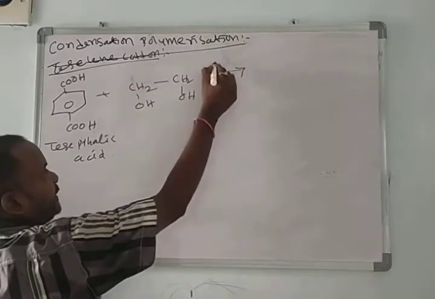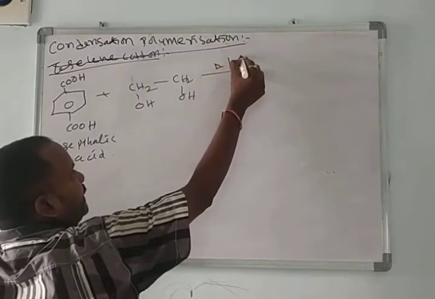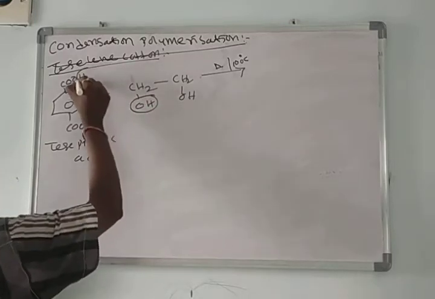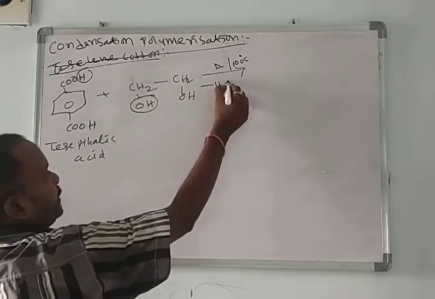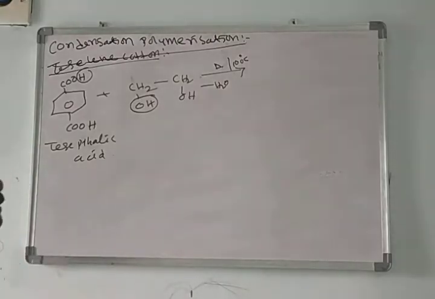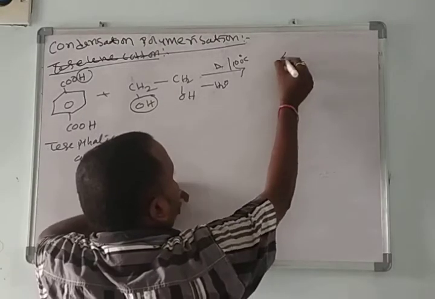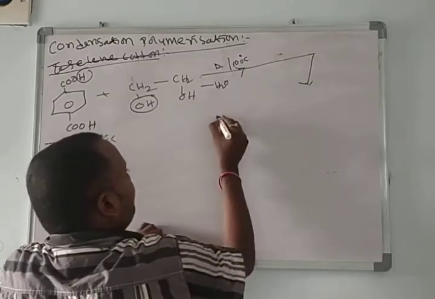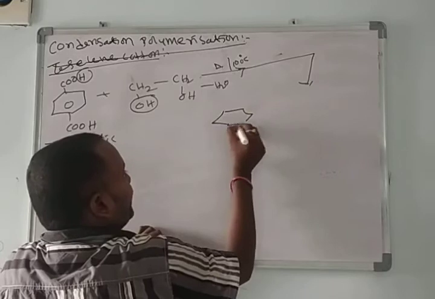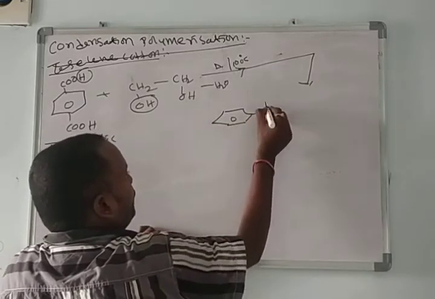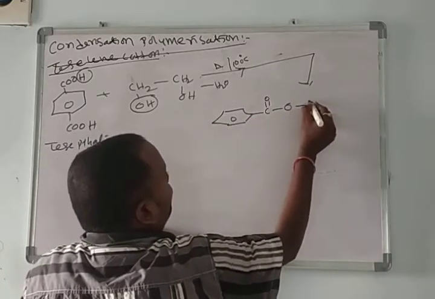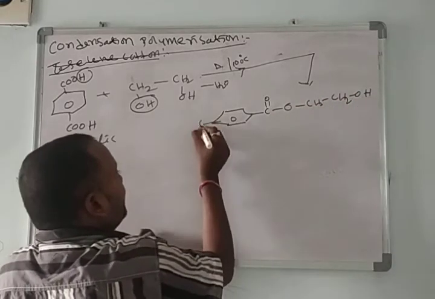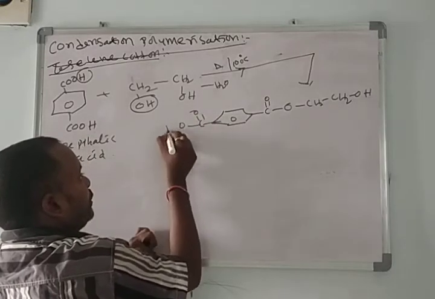Heat at 100 degrees centigrade. What happened? Here OH, here H, lose a water molecule and form, I am writing here, C double bond O, CH2, OH, and here C double bond OH.